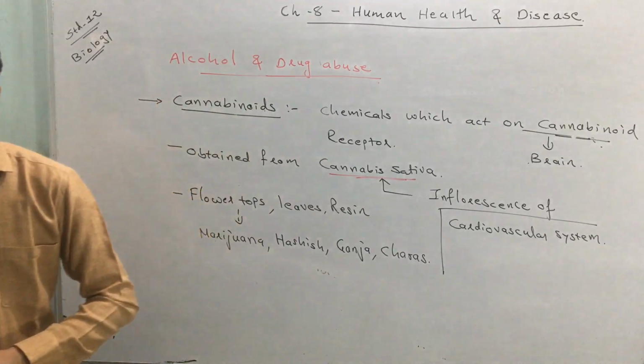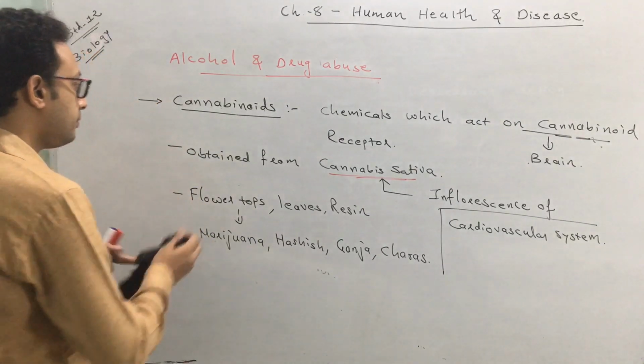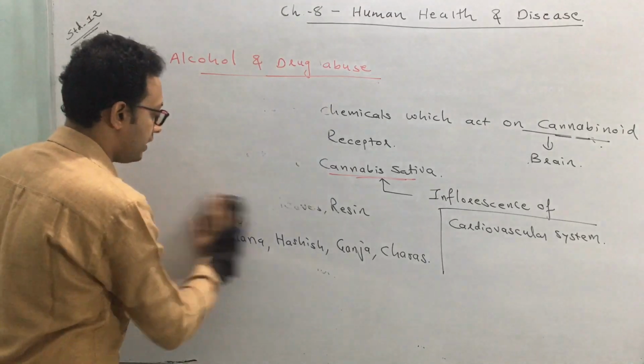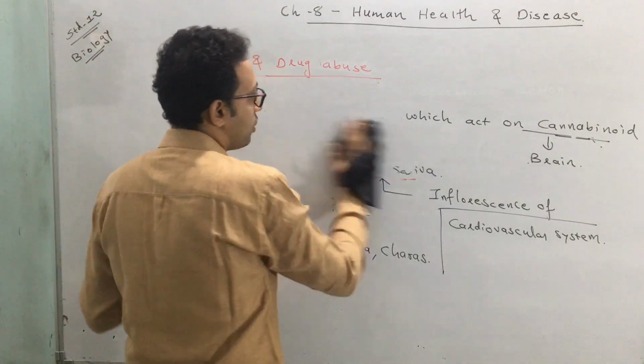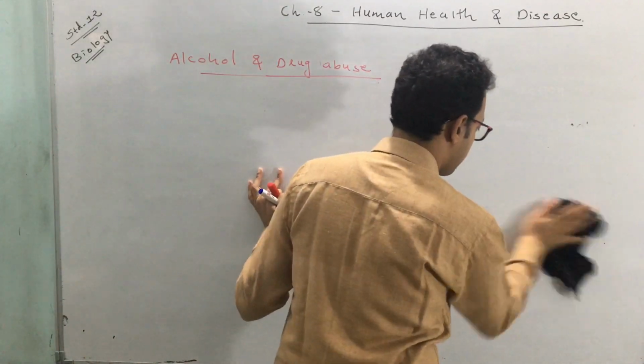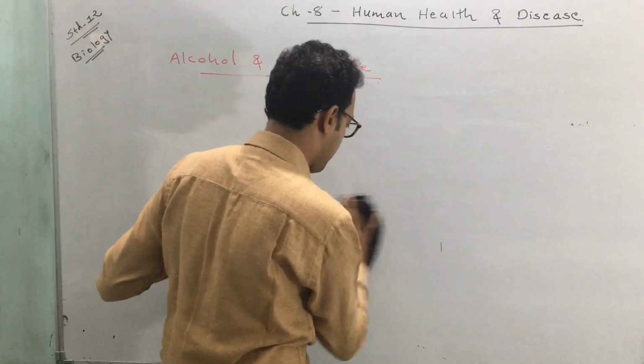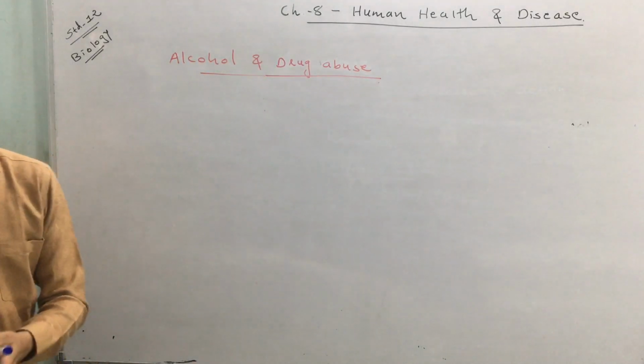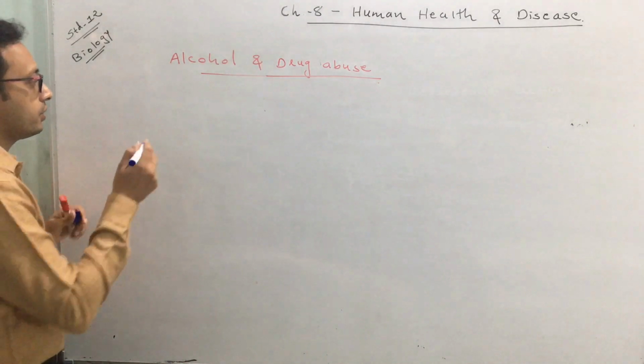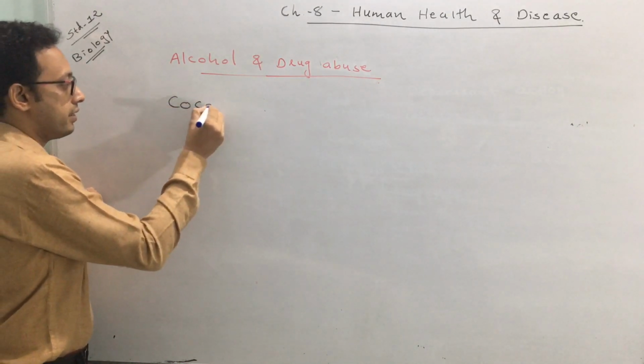Now the third category of drug, that is cocaine, or you can also call it coca alkaloids. Cocaine.